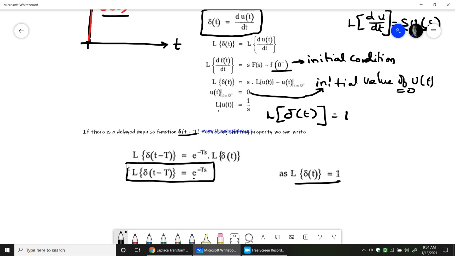So these are the three main standard functions that we normally see in signal analysis also, because you can have an impulse function, you can have a ramp function, you can have a step function. Okay, so further on we'll see the Laplace transform of certain trigonometric functions.